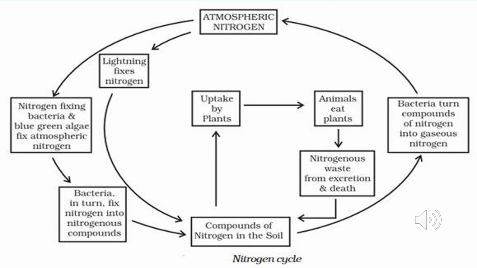These nitrogenous compounds are again used up by the plants, but some set of bacteria convert the compounds of nitrogen present in the soil to atmospheric nitrogen again, and this is the cycle of nitrogen, and in this way the atmospheric nitrogen remains more or less constant in our environment.